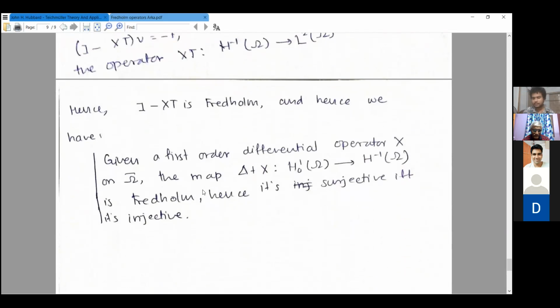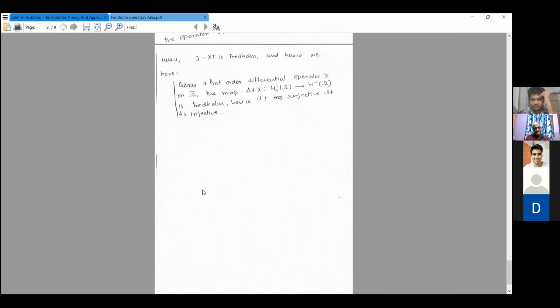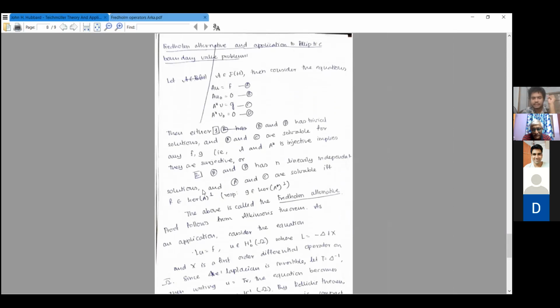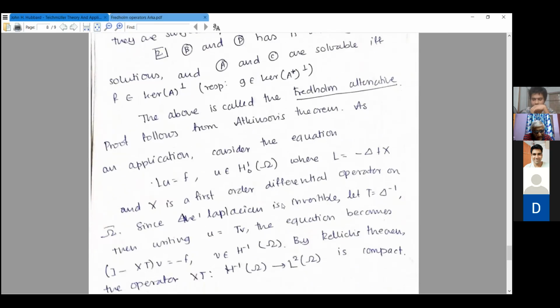So I guess I'm done with it. Does anyone have any questions? You have any questions? I didn't understand the last part, but that's okay. I mean, the last part, the application: why Fredholm operators are used in practice. You use Laplacian something, no? But it's not a bounded operator. Yeah, it's a Laplacian operator. Can you explain it once more? I am also not sure. Which one? This last part.